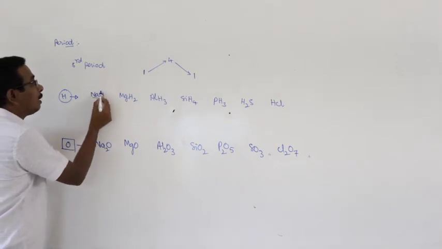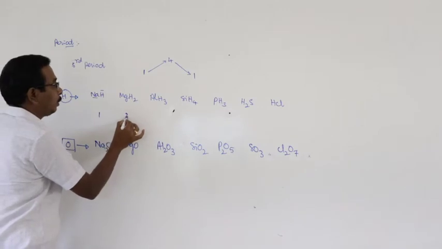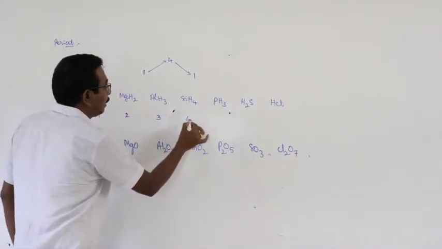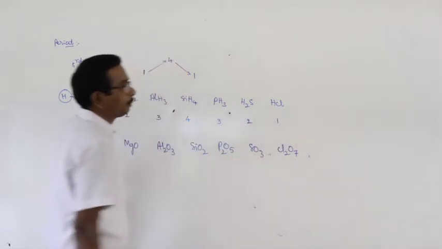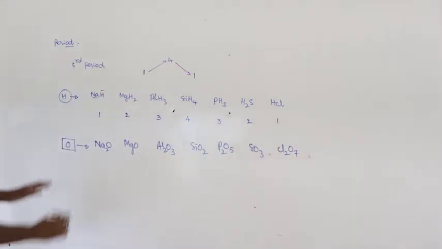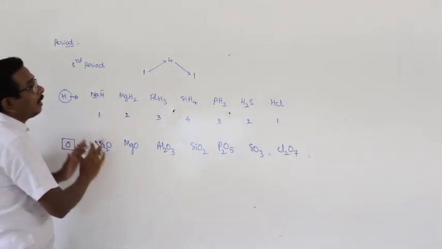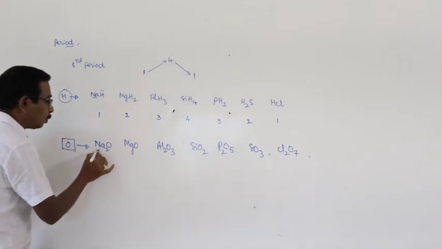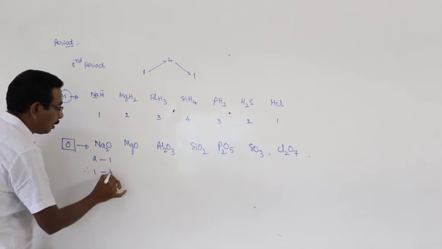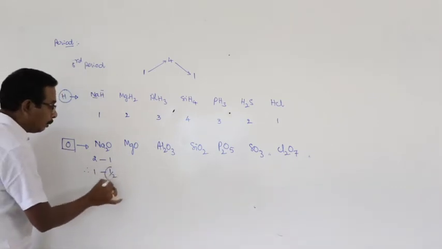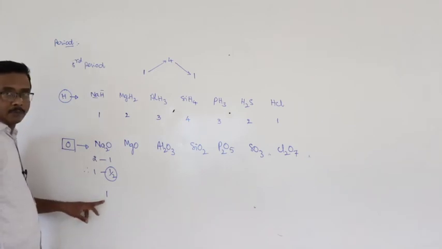Here, one sodium atom is bonded with one hydrogen, therefore the valency of sodium is 1. Here 2, here 3, here 4, 3, 2, 1. With respect to oxygen, the valency continuously increases from 1 to 7. Two sodium atoms are bonded with one oxygen. Therefore, one sodium atom is bonded with half. Double the number of half is equal to 1. Therefore, the valency of sodium is 1.